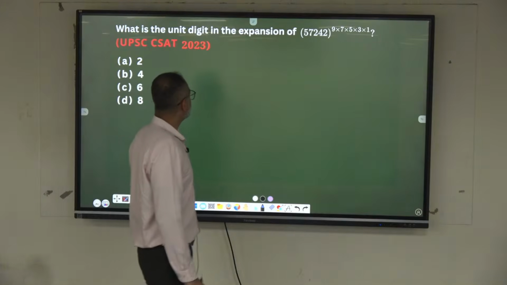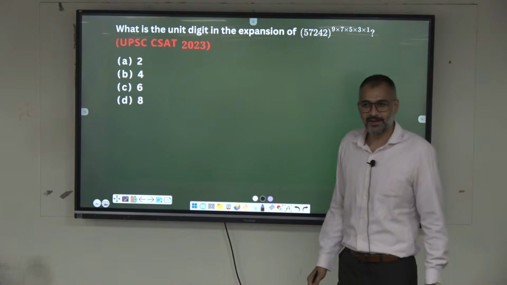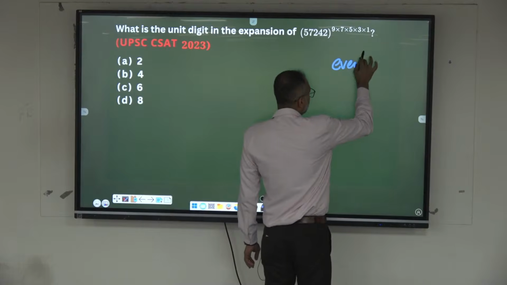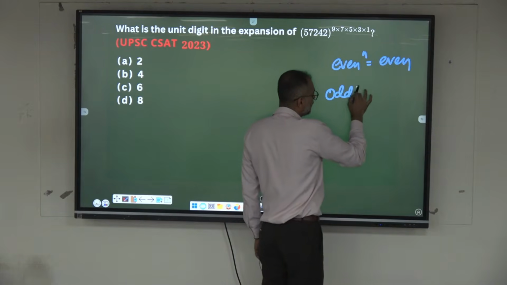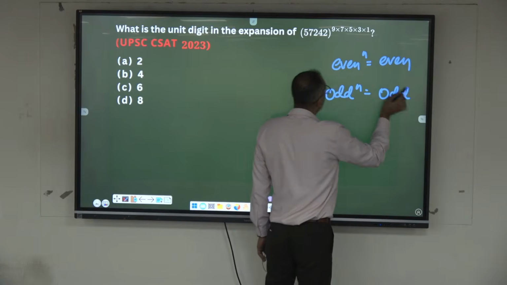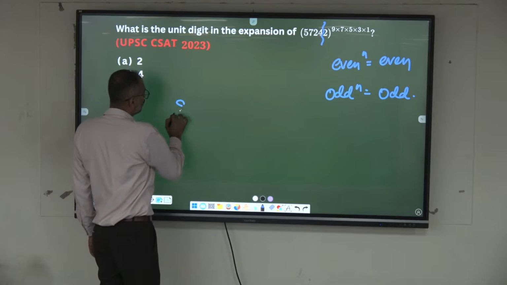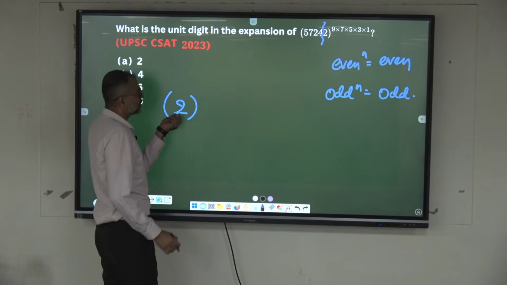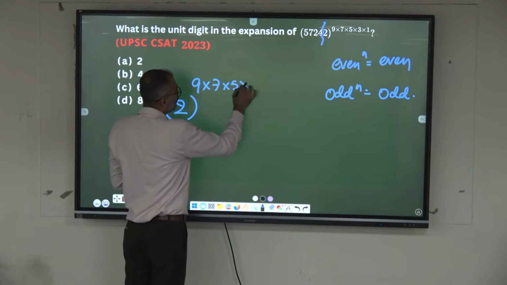Now, what is the unit digit in this expansion? Even to the power of anything you do, madam, you will get what? Even. Odd to the power of anything you do, you will get what? Odd. Is it an even number or odd number? Even number. We are concerned only about the unit digit, so take the unit digit 2. 2 to the power of 9 into 7 into 5 into 3 into 1.